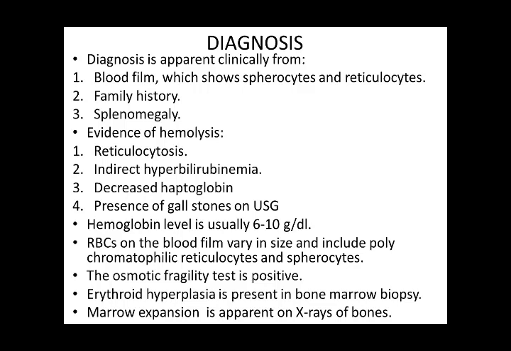So, in the diagnosis, the blood film shows spherocytes and reticulocytes. The osmotic fragility test is positive, there is splenomegaly. There is reticulocytosis, indirect hyperbilirubinemia, decreased haptoglobin level, and gallstones on ultrasonography of the abdomen. Hemoglobin level is usually 6 to 10 grams per deciliter. RBCs in the blood film vary in size and include polychromatophilic reticulocytes and spherocytes. The osmotic fragility test is positive and erythroid hyperplasia is present in the bone marrow biopsy, and the bone marrow expansion is apparent on X-rays of the bones.